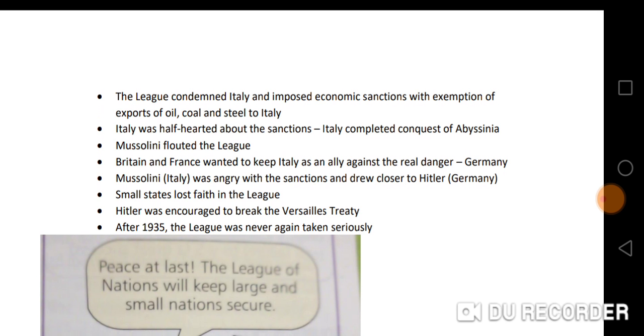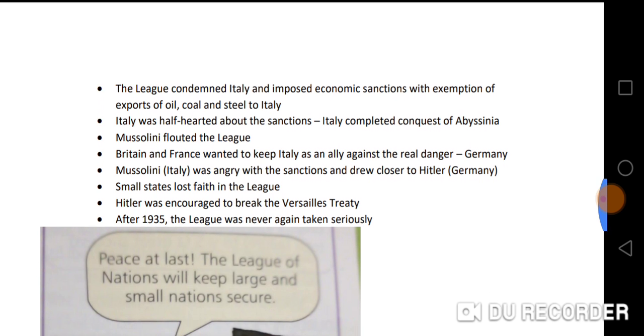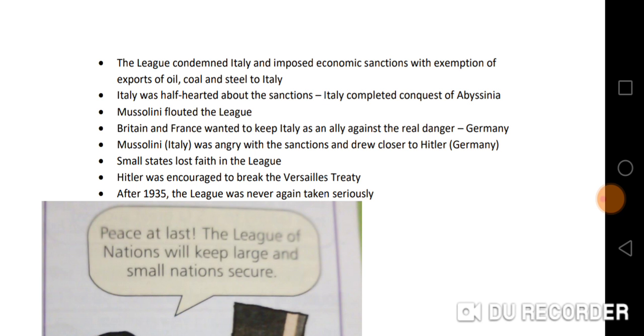And we'll see that Mussolini actually flouted the League's orders, and Britain and France wanted to keep Italy as an ally against the real danger, which for them was Germany. So Mussolini was angry with the sanctions, and this made him draw closer to Hitler.